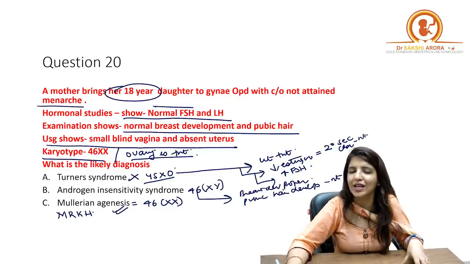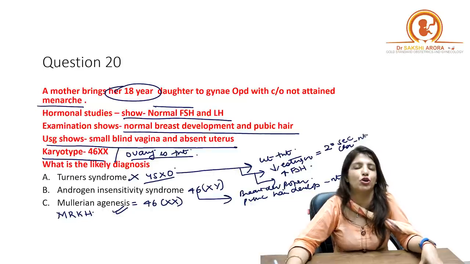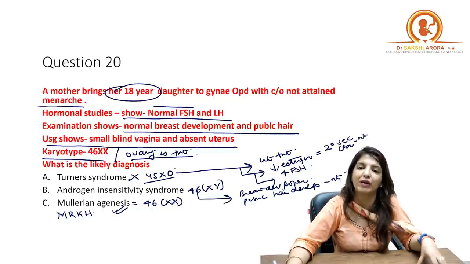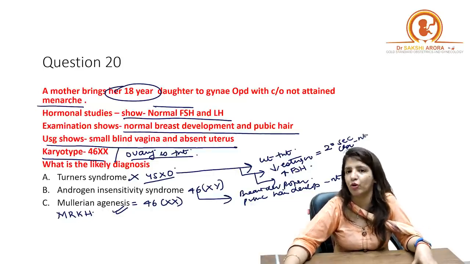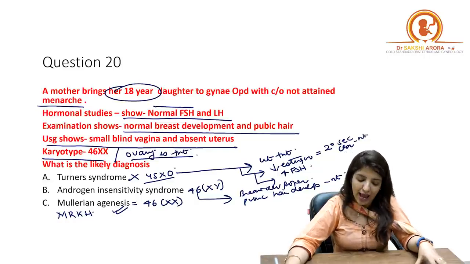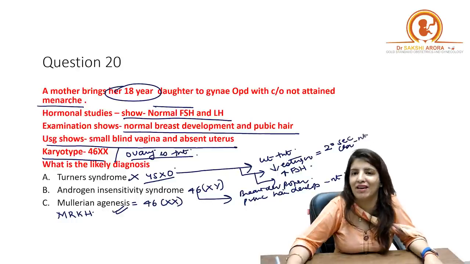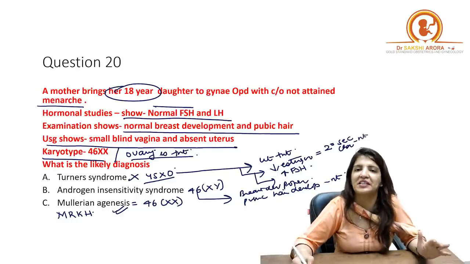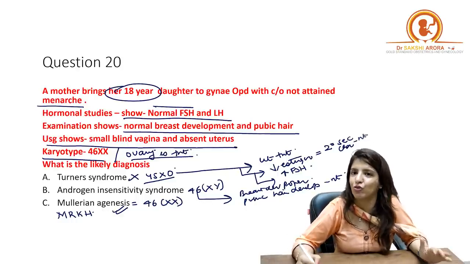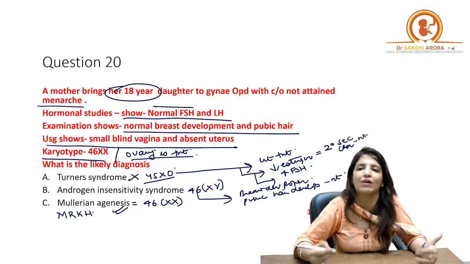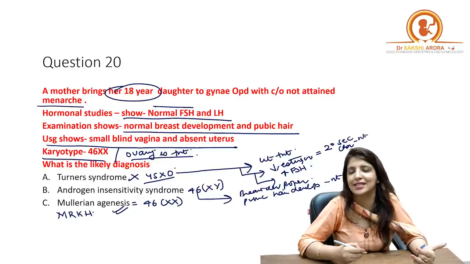So in androgen insensitivity syndrome, typically you get a question that breast development corresponds to Tanner stage 4 or 5, but pubic hair and axillary hair corresponds to Tanner stage 1 and 2. And here they are saying there is normal breast development and pubic hair development. So again, it cannot be a case of androgen insensitivity syndrome, and we come to Mullerian agenesis as our answer.